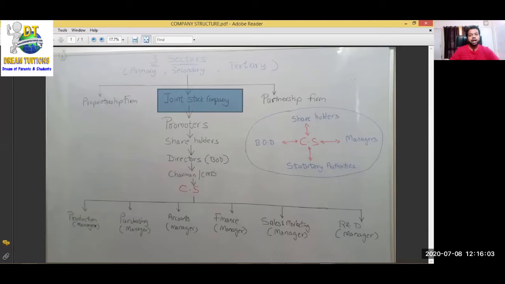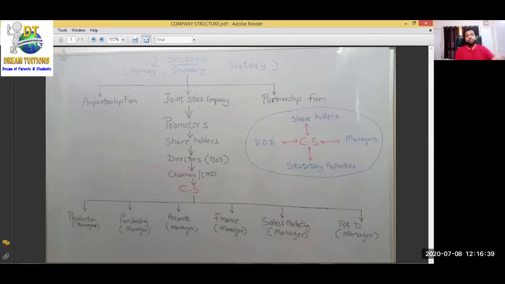Important thing is what? Whether you do it as a proprietorship firm, a partnership firm, or a joint stock company, either you might be doing a business of primary sector, or a business of secondary sector, or a business in tertiary sector. In any of these forms, you will work in any of these sectors. It means a joint stock company can be a primary sector company, a secondary sector company, or a tertiary sector company. Got it? I hope you understood.